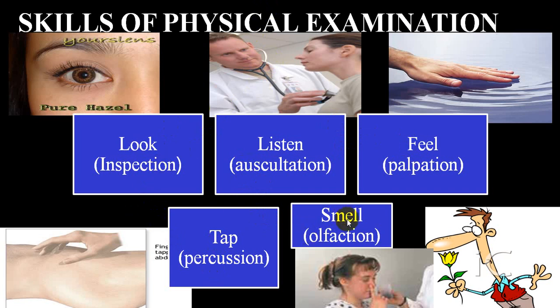And there is one more: when you smell, that is called olfaction. Sometimes that also helps, say a peculiar smell from the oral cavity, like fetor hepaticus, uremic smell, sweet or fruity smell in diabetic ketoacidosis, uremic smell in end stage renal disease, fetor hepaticus in hepatic coma, the smell of organophosphorus poisoning, the smell of kerosene in poisoning cases. All this may be very helpful.